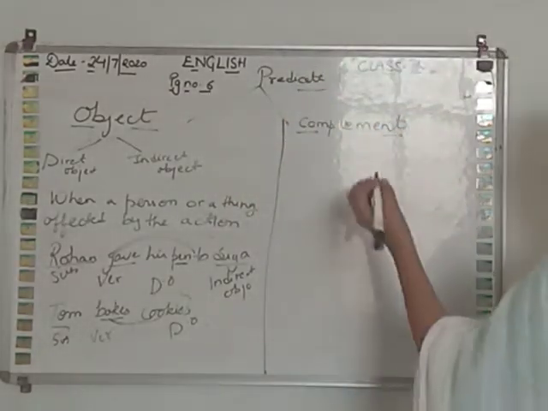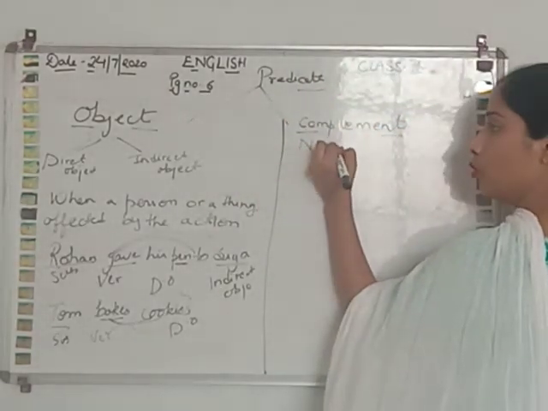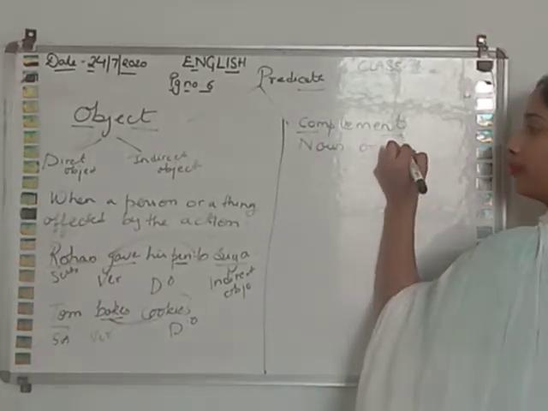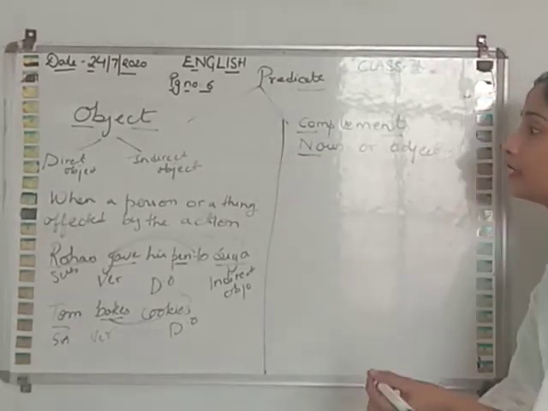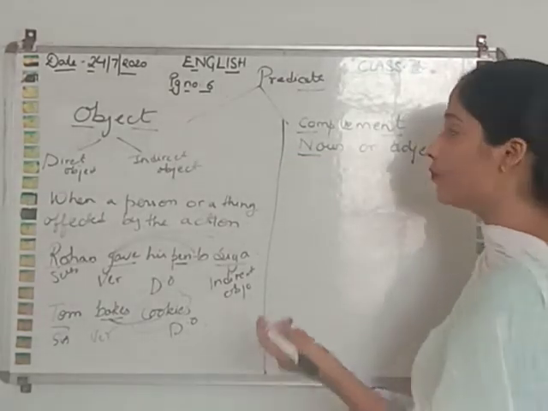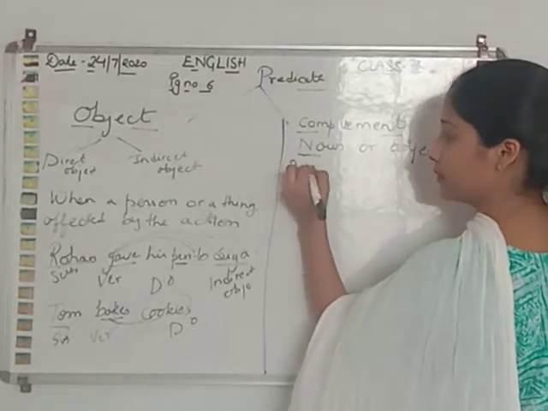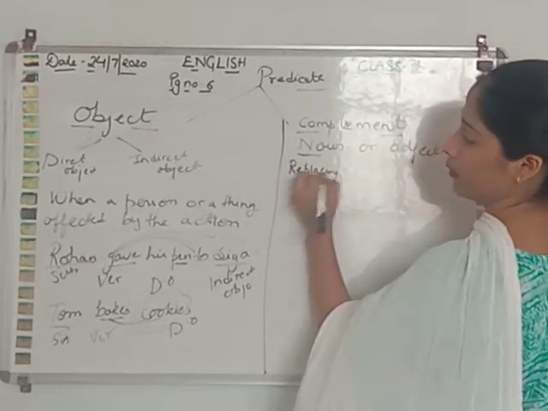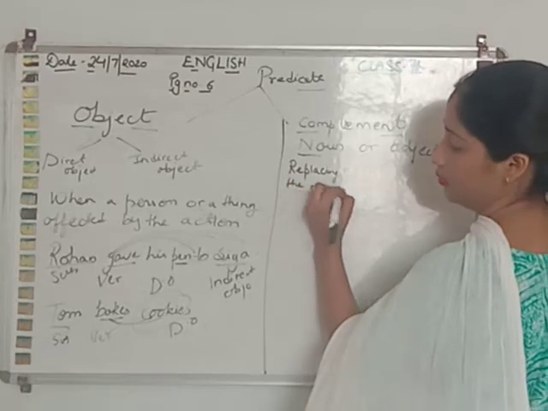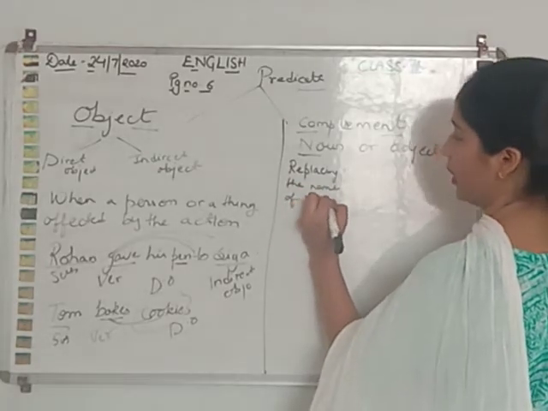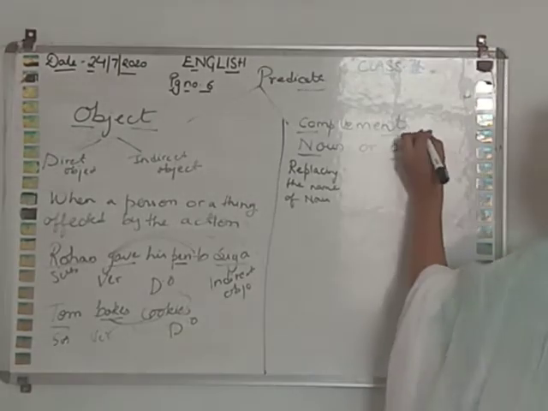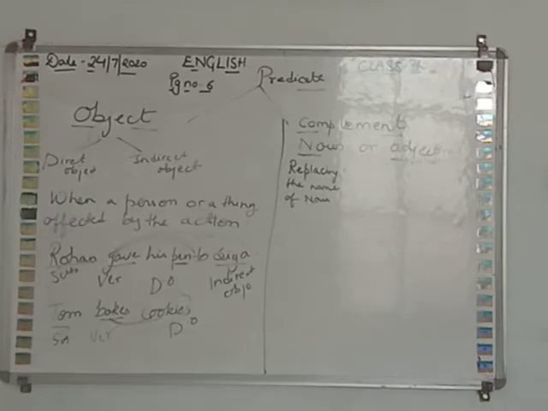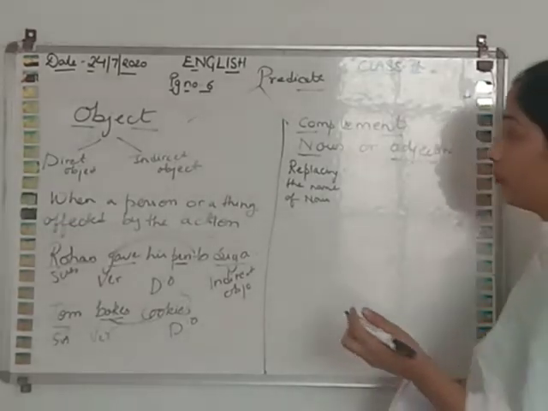And what is a complement? A complement can be a noun or an adjective. Noun means it is replacing the name; we are using another name for the noun. And adjectives are the words that tell more about the noun. So a complement can be a noun and also an adjective.